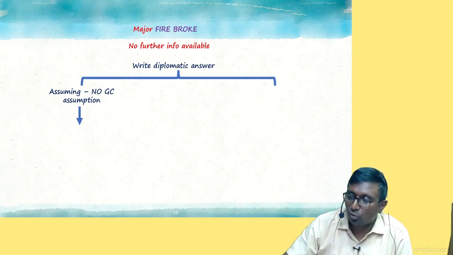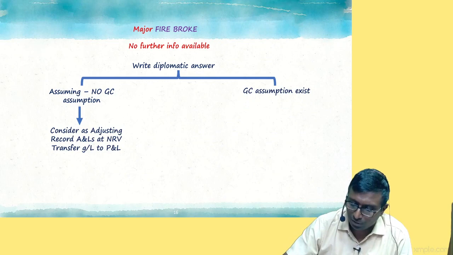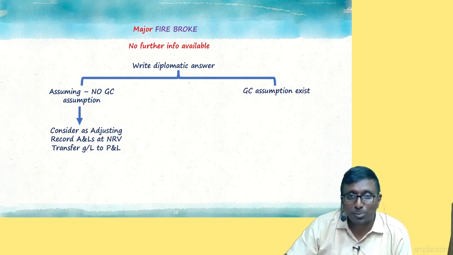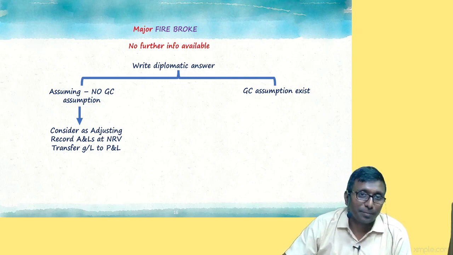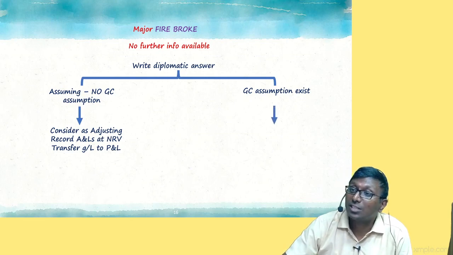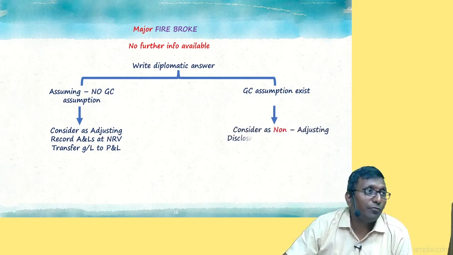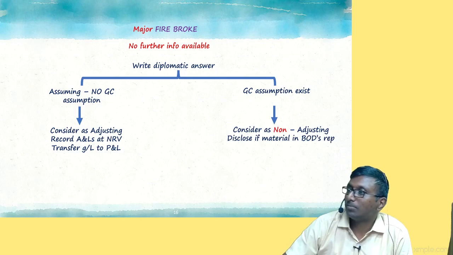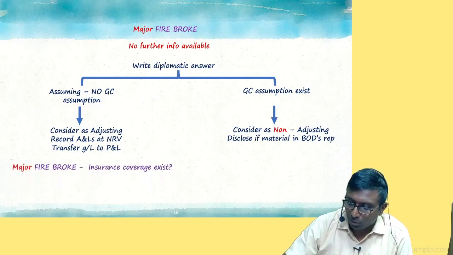Now, assuming that there is no going concern assumption, then obviously you have to measure it at NRV on the balance sheet date and charge it to profit and loss account. And explain the next situation also. You told major, मुझे मालूम है ये कितना major है. Is that major which will be closing my company only in the near future? If you feel that no, it's not that big an effect, then we say it is a non-adjusting event, but it is a major one, right? So disclosure डाल देंगे. Correct ना? Under the board of directors report. Have you understood? That is the important part.